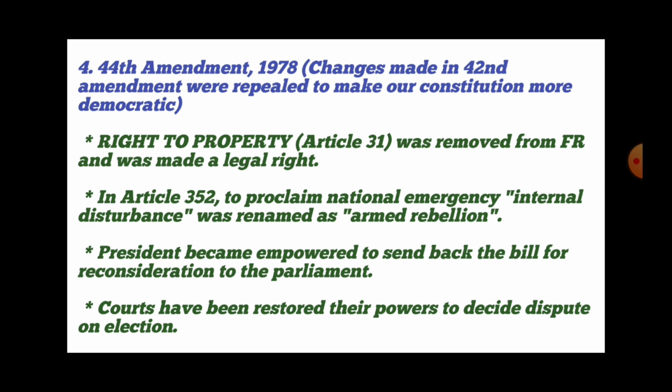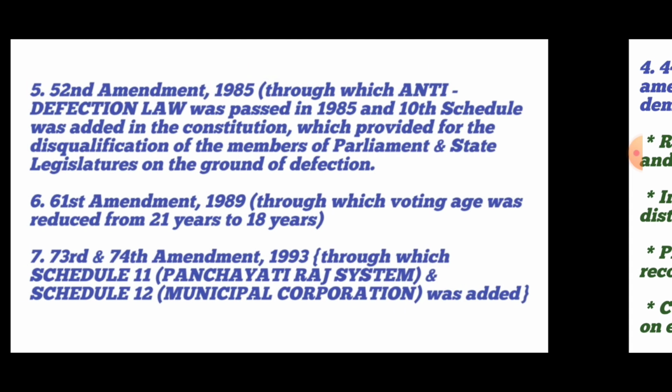In Article 352, to proclaim national emergency, internal disturbance was renamed as armed rebellion. As we know, a national emergency can be declared by the President of India on grounds of external aggression, war and armed rebellion, in which the word armed rebellion was previously internal disturbance, which was renamed as armed rebellion after the 44th Amendment Act of 1978. The President became empowered to send back a bill for reconsideration to the Parliament. Courts have been restored their powers to decide disputes on elections.